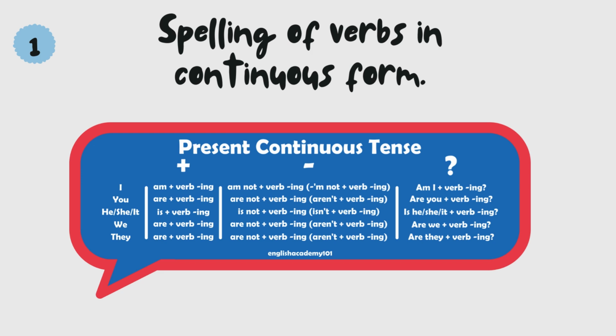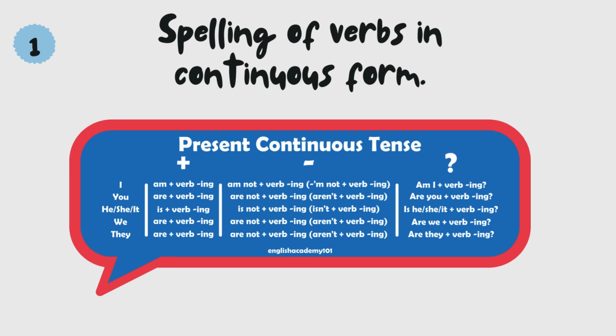In the positive we have the I plus the am, are, or is plus the verb and the ing. In the negative form we have the subject plus am or is or aren't or isn't plus the verb and the ing. And in the question form, we have the am, are, or is, plus the subject, I, you, he, she, it, plus the verb and the ing.